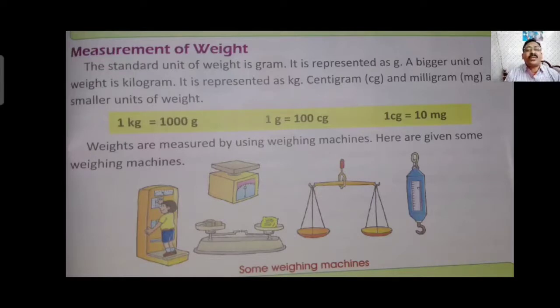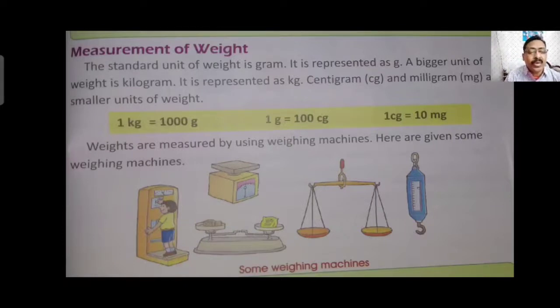Measurement of weight now comes when we measure any solid thing like apple, oranges, wheat, rice, sugar. These are solid things. When we measure these things, the standard unit of weight is gram. It is represented as g. A bigger unit of weight is kilogram. It is represented as kg. Centigram, cg, and milligram, mg, are smaller units of weight.